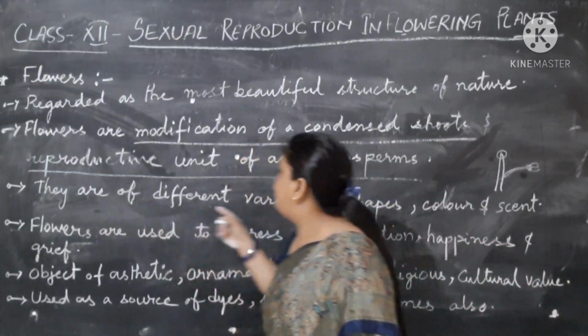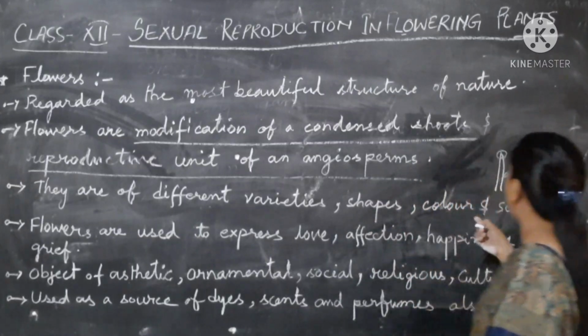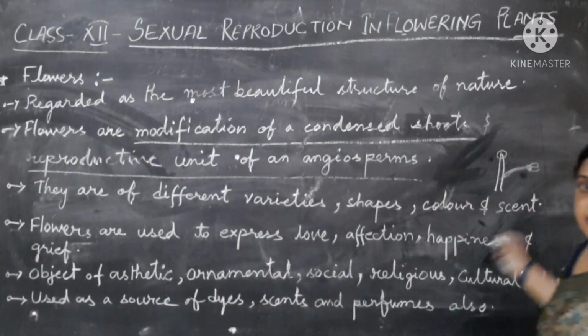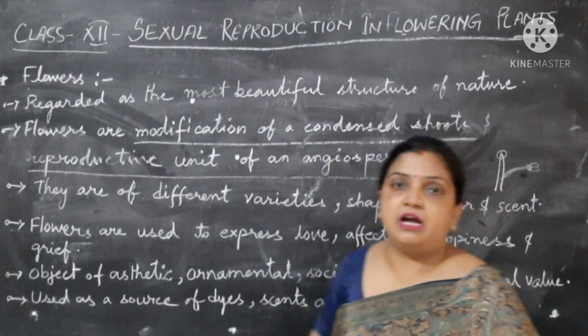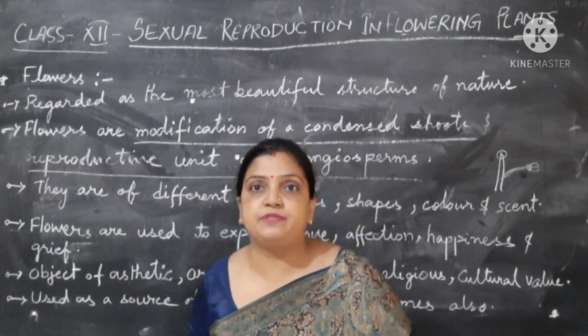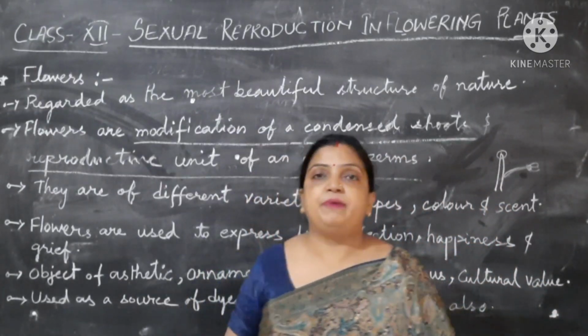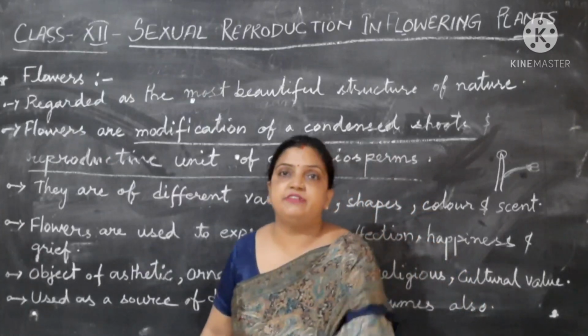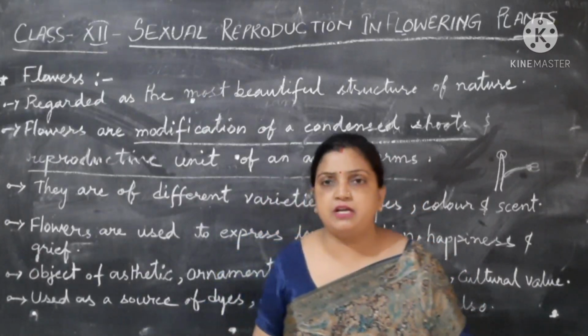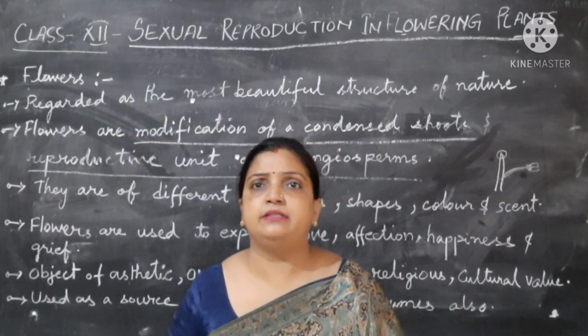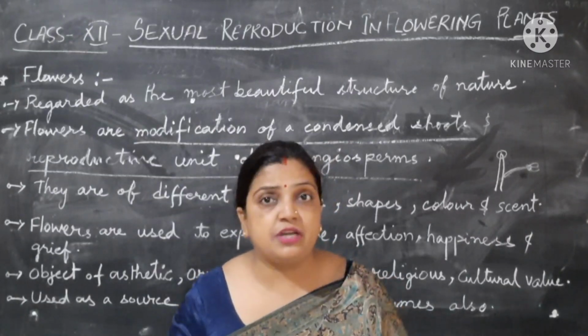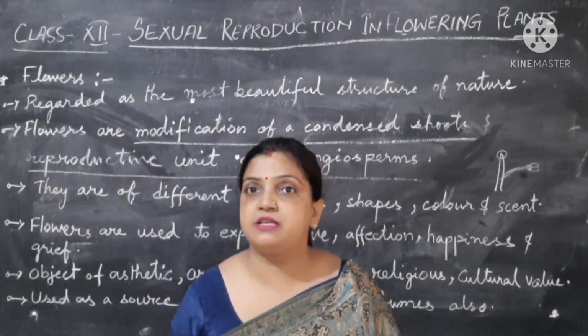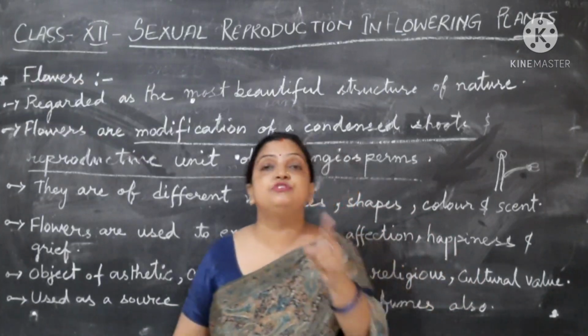Now they are of different varieties, shapes, colors and scent. There are various types of flowers, various shapes. Some have 3 petals, some have 4 petals, some have 6 petals. Pink color, blue color, violet color, white color, orange color, different colors of flowers are there. As well, they have beautiful smells also.